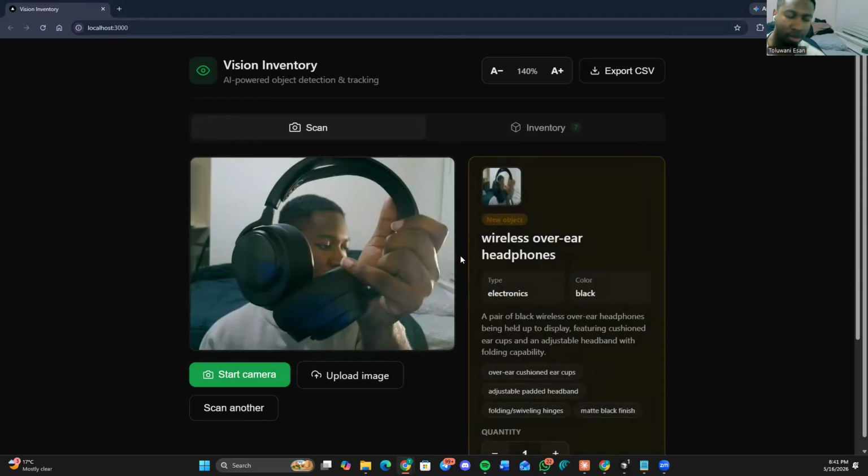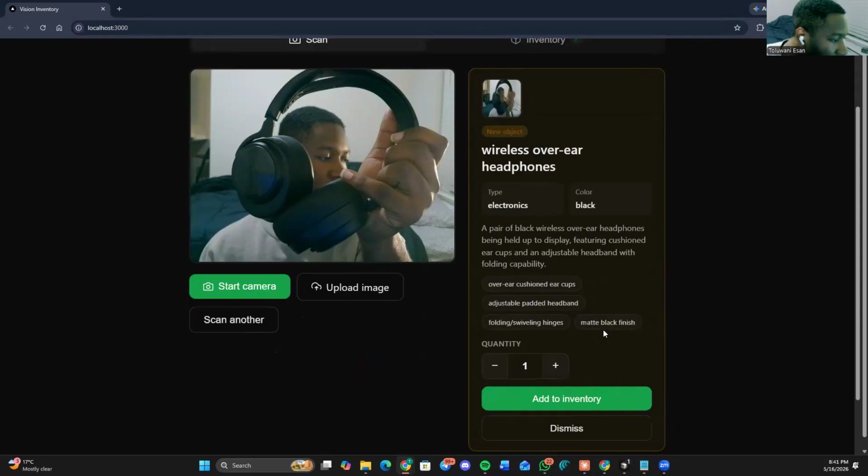New objects. See? New object, wireless headphones, black. Before, it said navy blue, because the color looks weird from this screen, and this light up here is not bright. It's not white, so it looks navy blue, but it's actually black. Electronic, cushioned ear cups, as you could see. So let's add to inventory. So it's added to inventory.